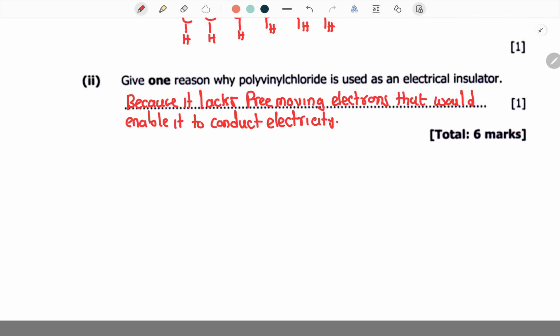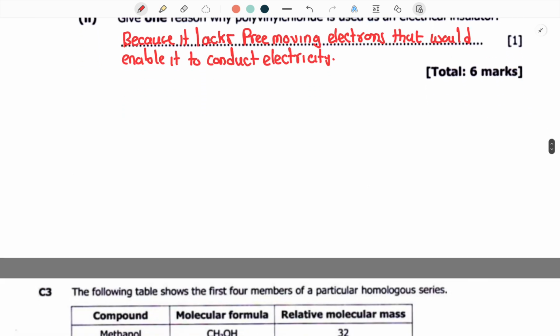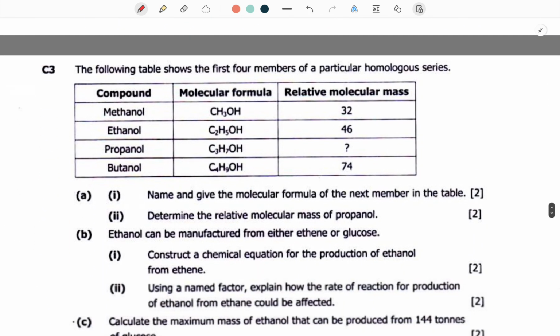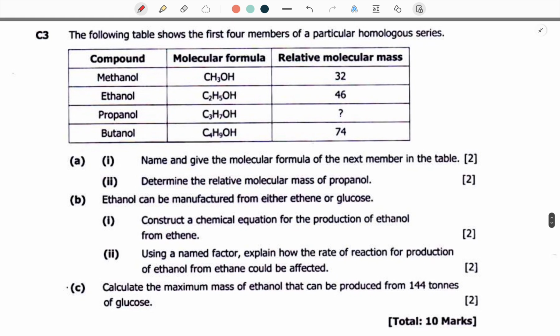Basically, that's the reason why it's very good for insulation. Okay? That's the reason why it's quite good for insulation. Okay? Don't forget that. We got to another segment of our questions, which happens to be C3.